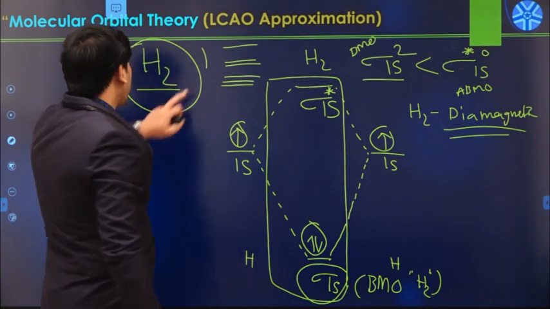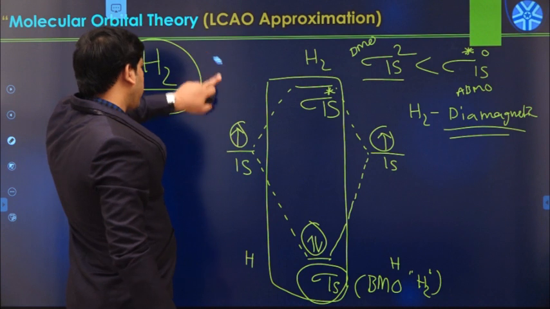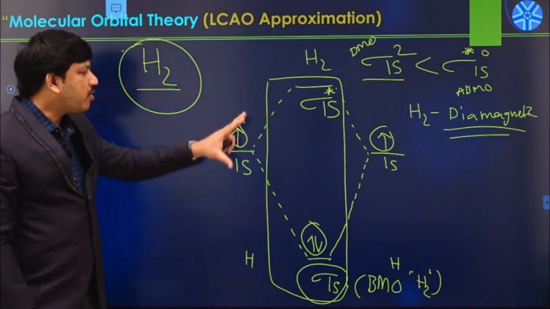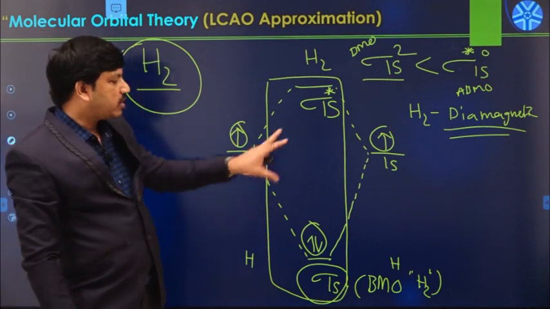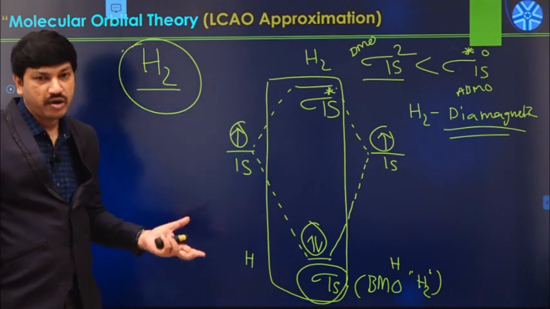We can predict bond strength by calculating the bond order value from the MO level diagram. So how do we calculate the bond order value?